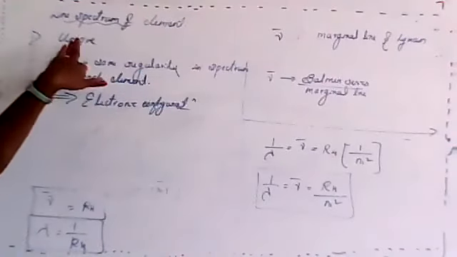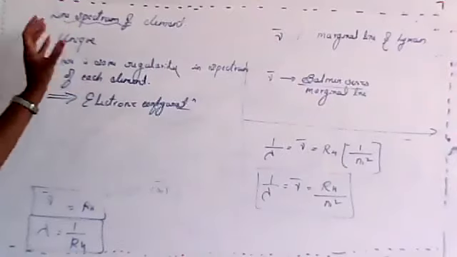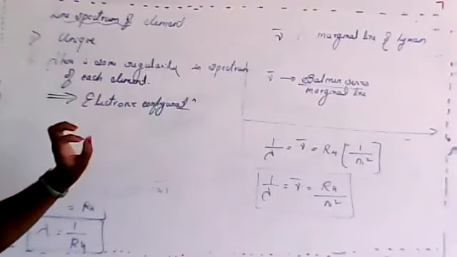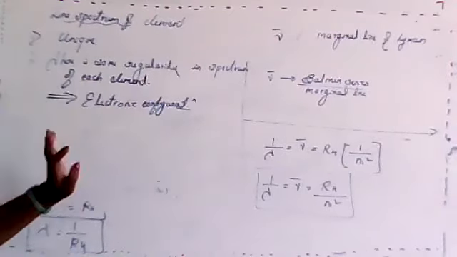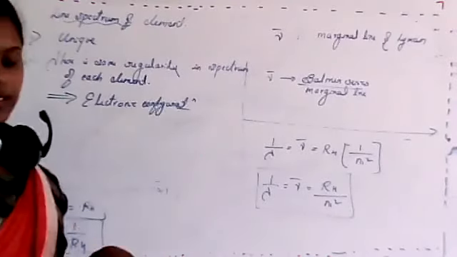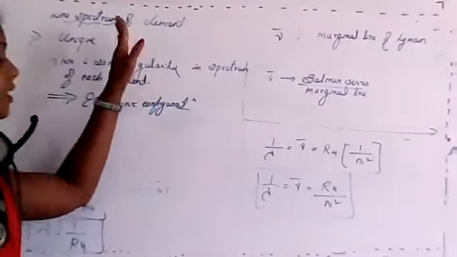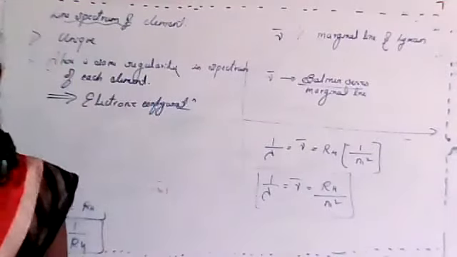Spectrum of each element is unique. If there is an identical nature, there is some regularity or similarity between the spectrum of each element due to electronic configuration. Is this clear, student? Is this clear about line spectrum and about line spectrum of hydrogen?